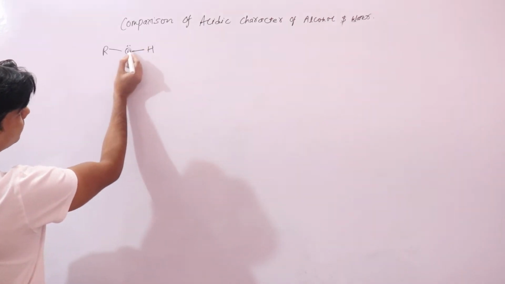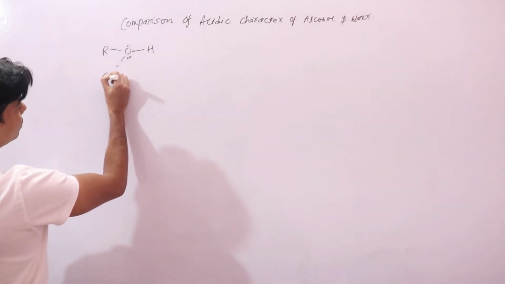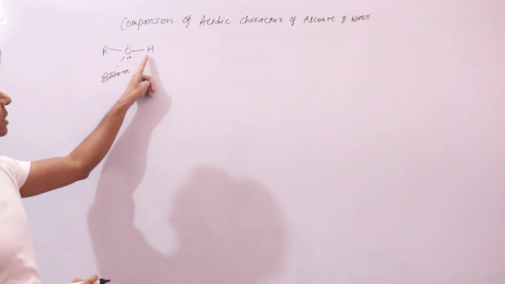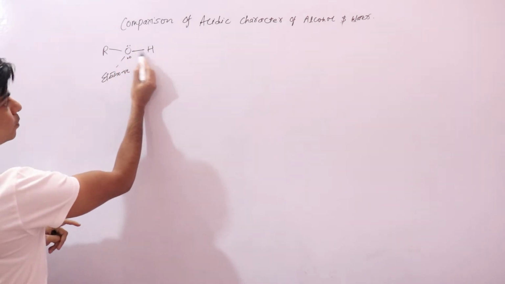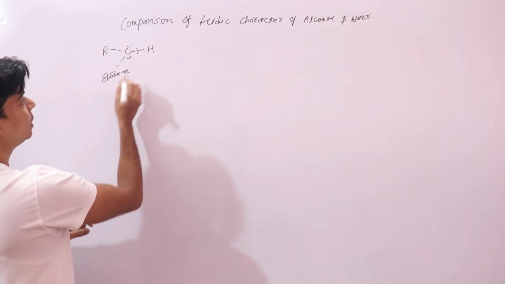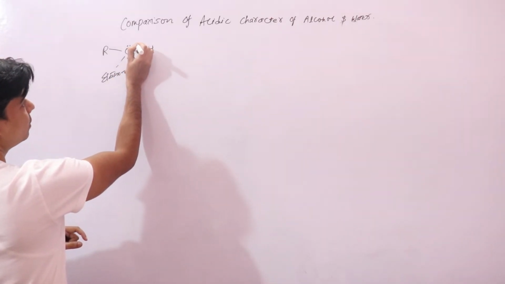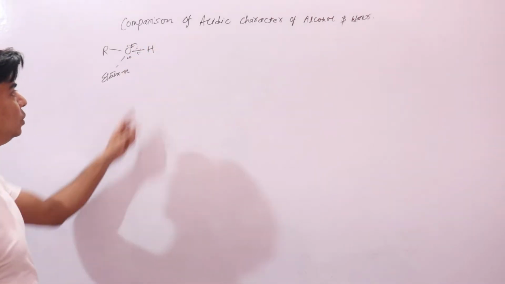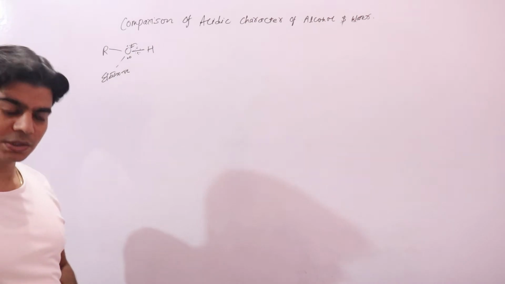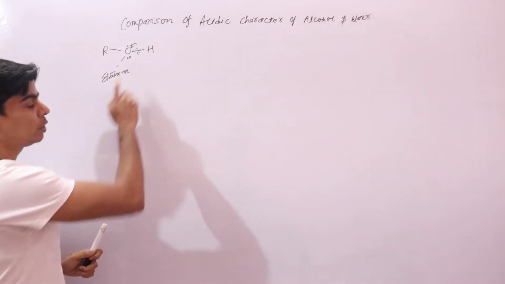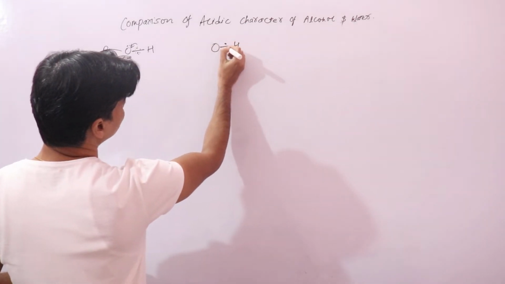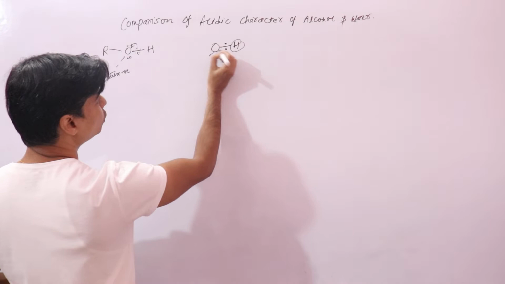Since this oxygen atom is electronegative, and the OH bond has a bond pair, it will attract this bond pair of electrons towards itself. Now this bond pair of electrons would be more towards oxygen, because oxygen is more electronegative. It is this bond pair in the OH bond that holds these two atoms together.